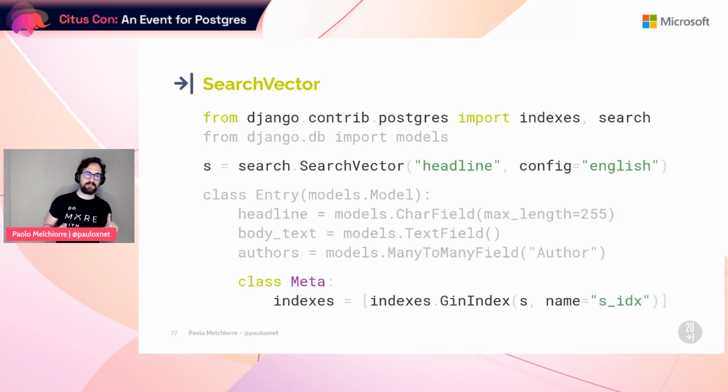But to speed up the full text search, we can add a search vector for the entry model and use it to create a functional GIN index on the same model. Functional indexes are an addition of Django 3.2, available for all Django database backends. But the GIN index is only available in the Postgres backend.